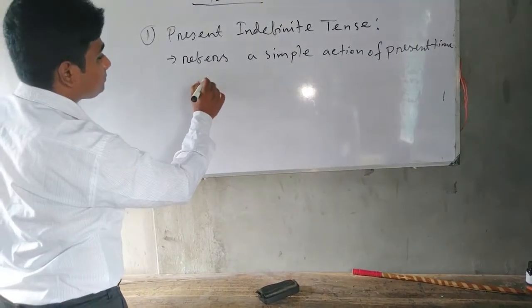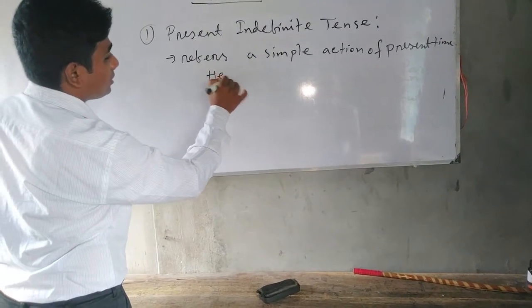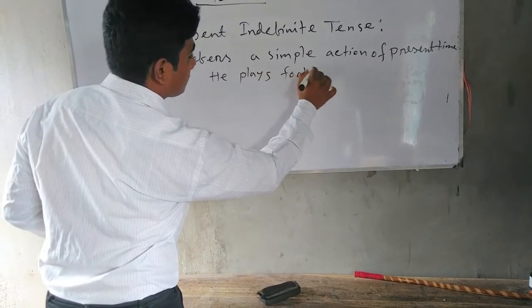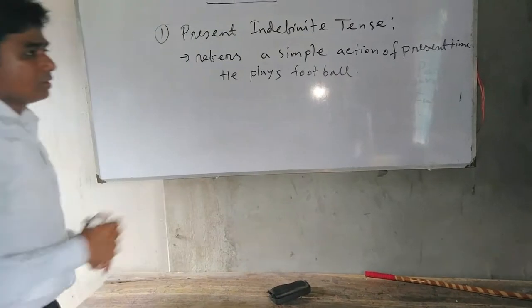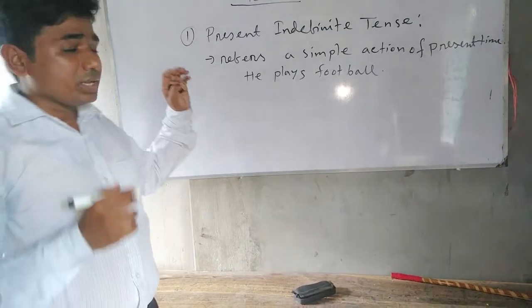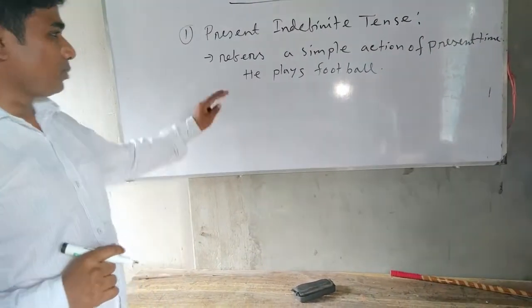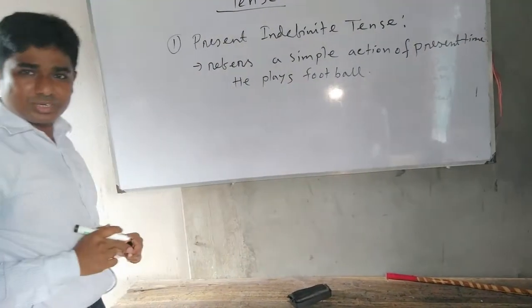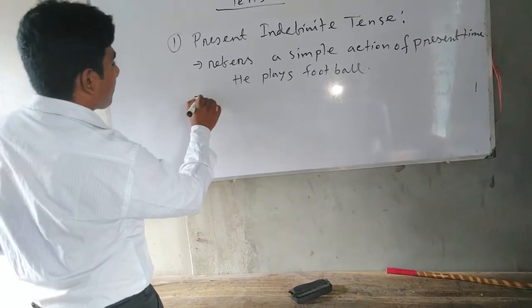For example, he plays football. It expresses a simple action of present time. For this reason, he plays football is present indefinite tense.